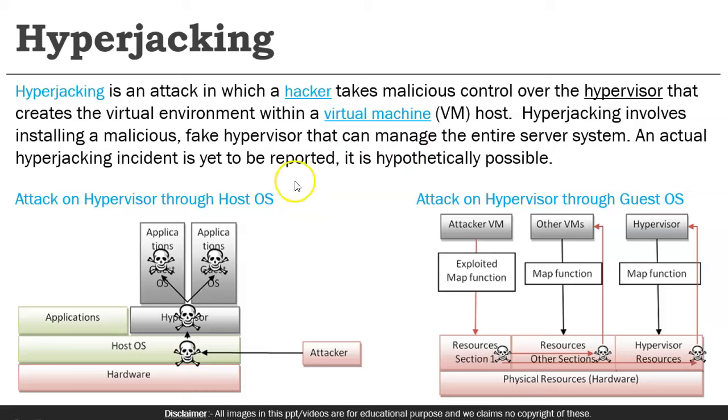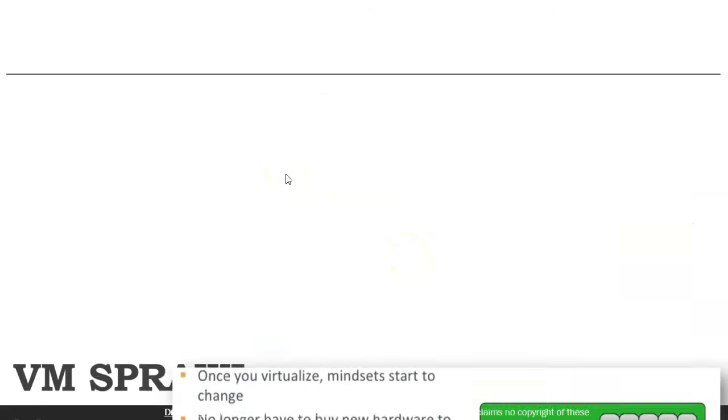directly on the hypervisor. So it can be of two types: attack on the hypervisor through the host OS, and attack on the hypervisor through the guest OS. For the host OS, we have seen that a type 2 hypervisor has a host OS and guest OS concept. If there is a host OS, the attacker can attack the host OS, and then they can attack the hypervisor, or they can attack any of the guest OS. And from this guest OS, they can attack the hypervisor, and then they can control the whole system, though it has not yet been reported in the industry.